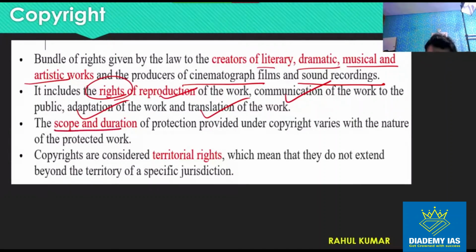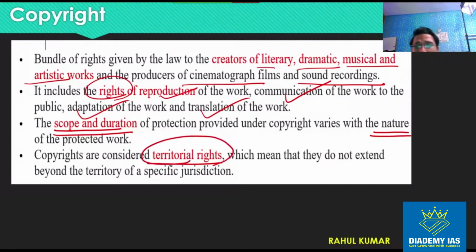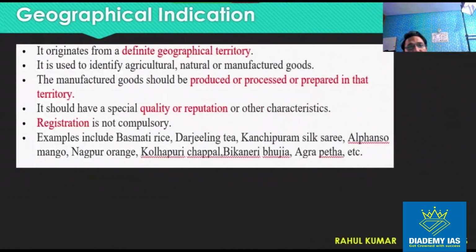Scope and duration of the protection is available depending upon the nature of the work, and these copyrights are considered territorial rights, right? So scope and duration depend on the nature of the work, and again they are the territorial rights, they are not the worldwide rights.